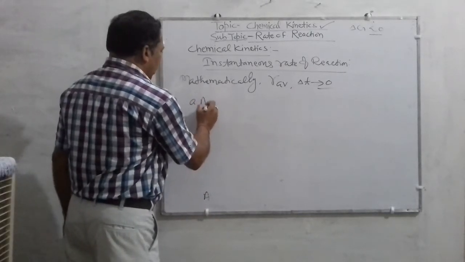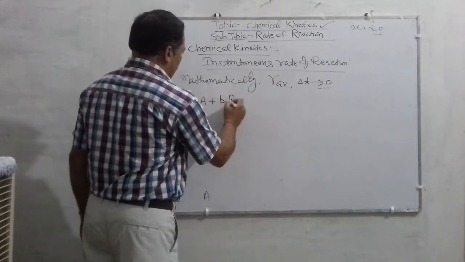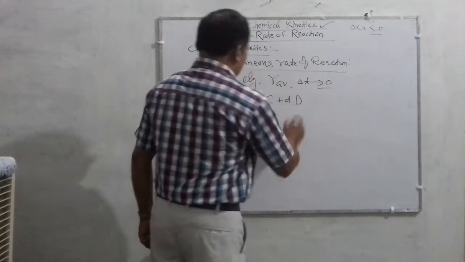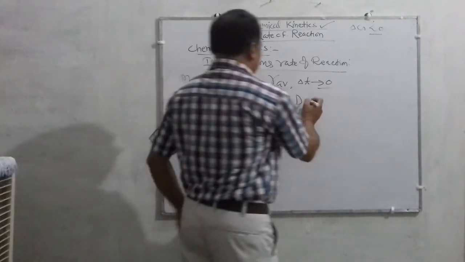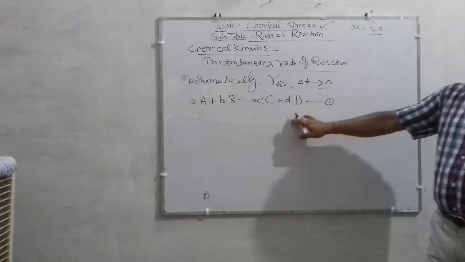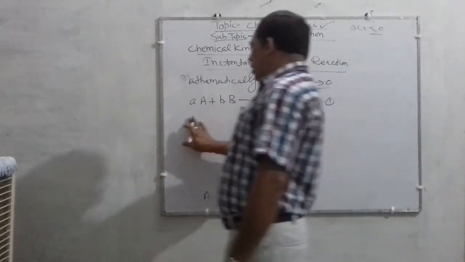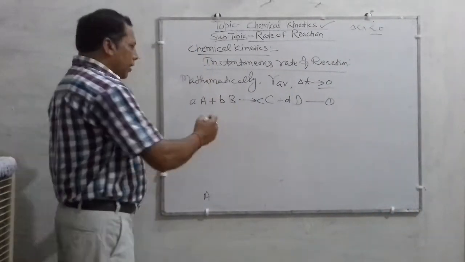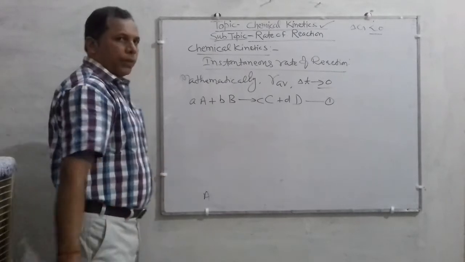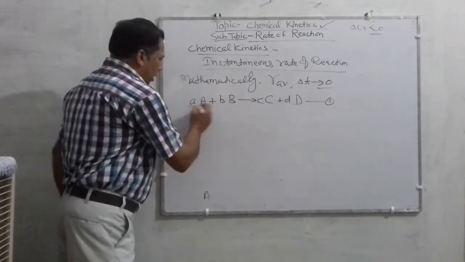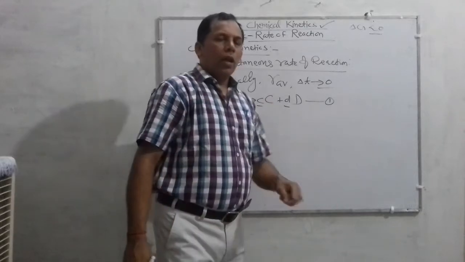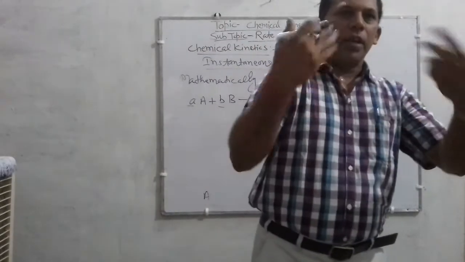Suppose any chemical reaction is given in such a way, and we have to find the instantaneous rate of reaction of this very reaction. It can be written in the same way. Listen how it is written. First point: this A, B, C and D, small a, small b, small c and small d, are the stoichiometric coefficients of the reaction.